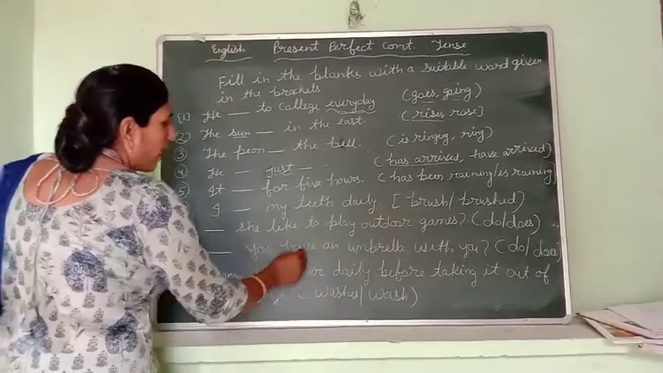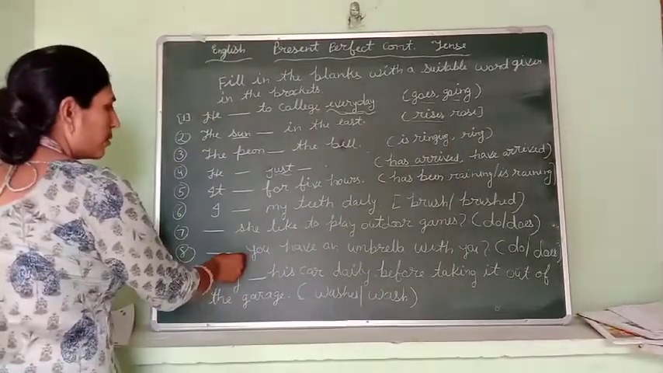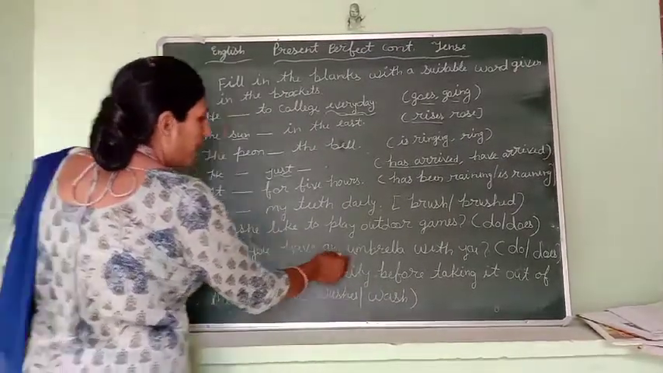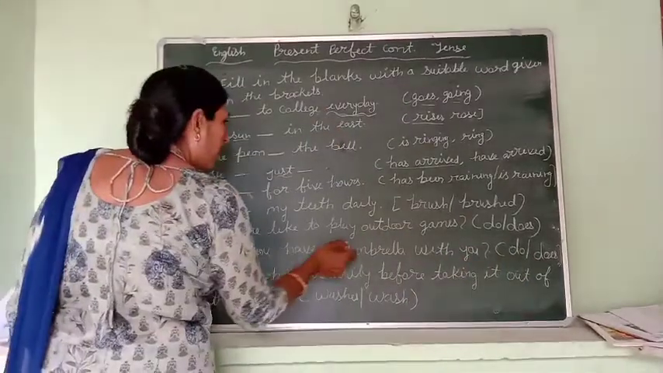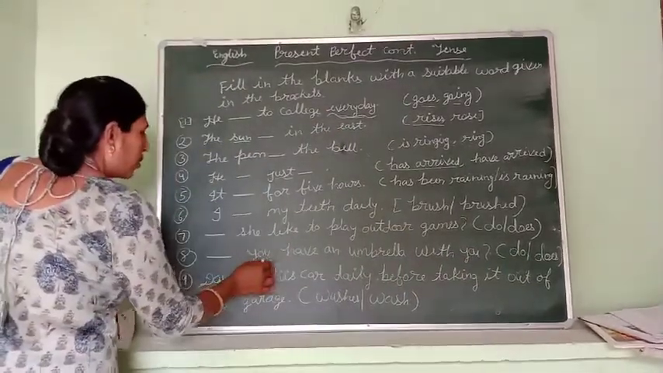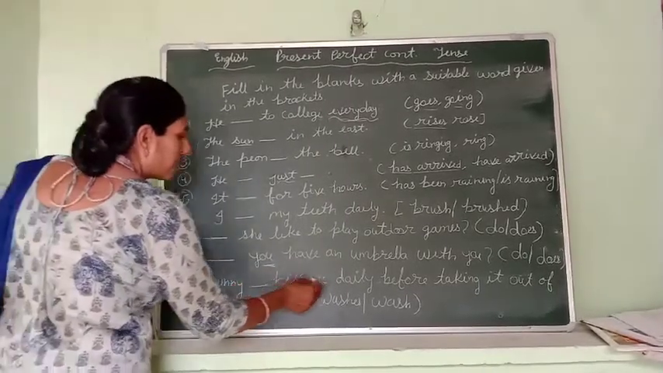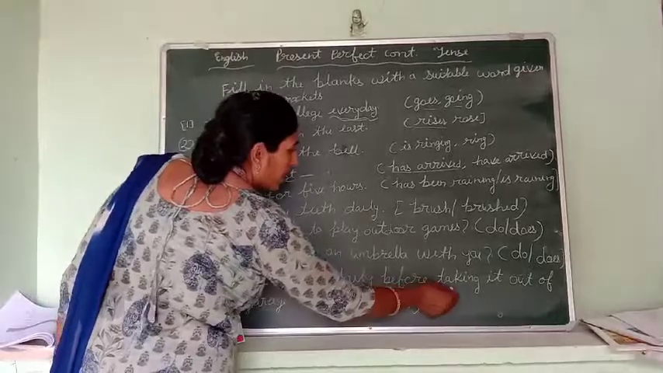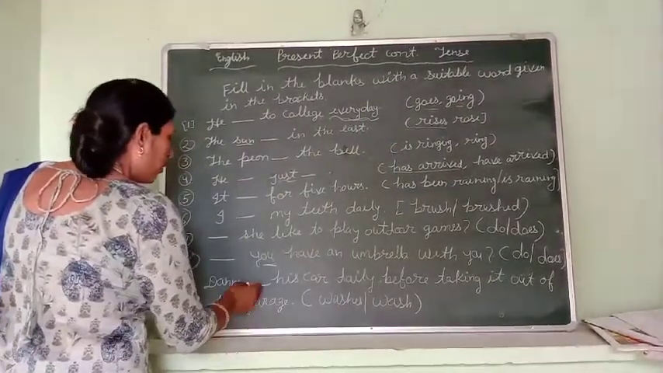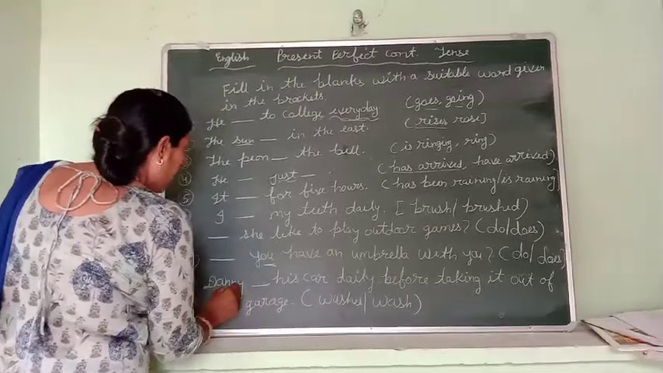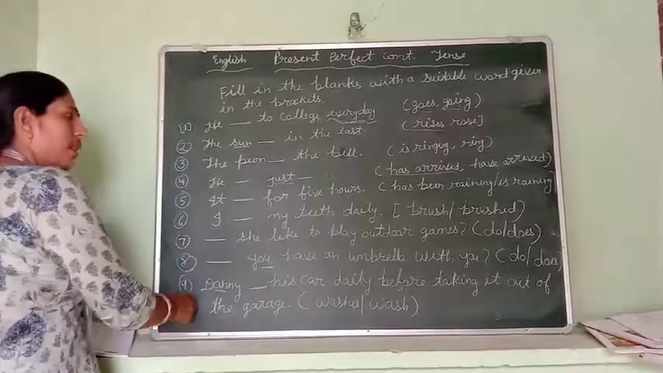Next, you have an umbrella with you. It is an interrogative sentence. Do or does? We use do because you is a plural subject. Danny his car daily before taking it out of the garage. We use does because Danny is a singular subject. Okay, you have to fill the exercise.